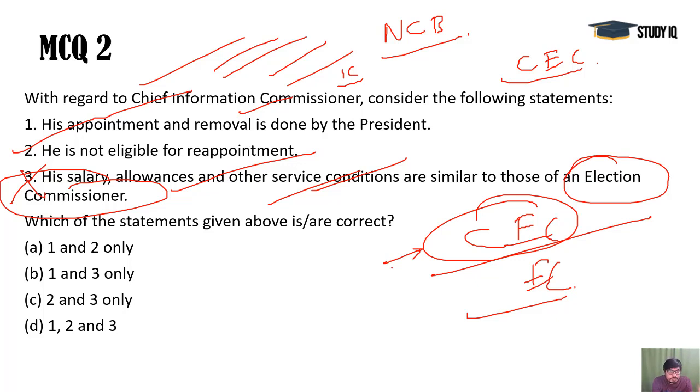Okay, so election commissioners can be removed anytime, and the CIC also can be removed at any time, and the conditions are there, like some grounds are mentioned, and the matter would be referred to the Supreme Court by the President of India. If the Supreme Court finds that the CIC is doing something wrong according to all the provisions, then the CIC can be removed after the suggestion is forwarded to the President of India. So the President of India can remove the CIC after the reference to the Supreme Court. Okay, so 1 and 2 would be the answer here.